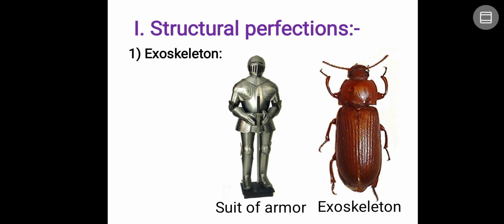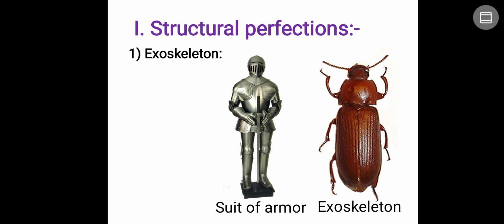First, structural perfections: how perfect they are in their structural morphology. We human beings, and most living organisms, have an endoskeleton, meaning the skeleton is inside our body, but an insect has an exoskeleton. You can see the skeleton outside of the body in the picture here.